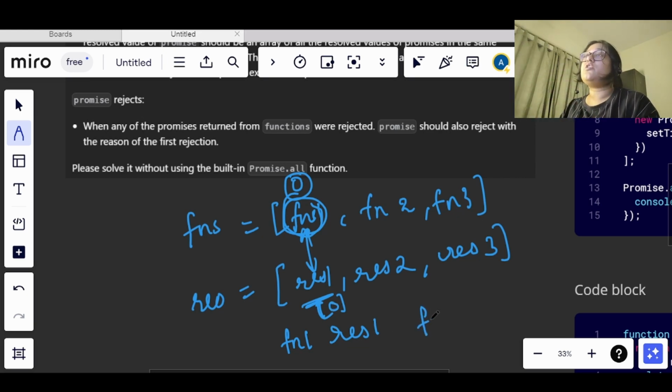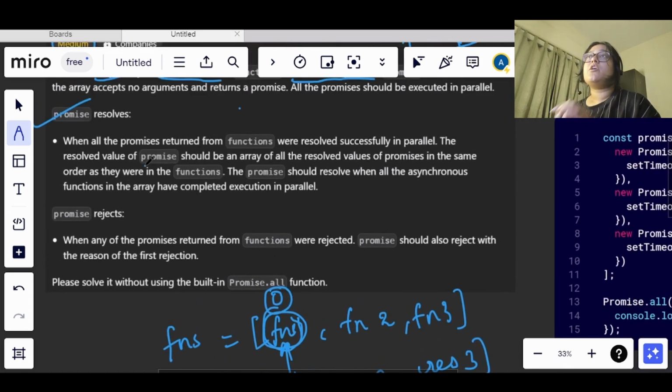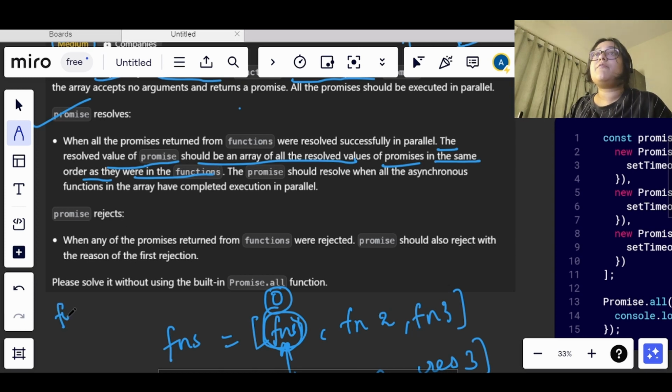If function 2 is at the first index, then its resolved value should also be at the first index only. It cannot be on the second or third index. We have to keep this in mind, because only then will our function be resolved according to this question. We have been told specifically that the resolved value of the promise should be an array of all the resolved values of the promises in the same order as they were in the functions.